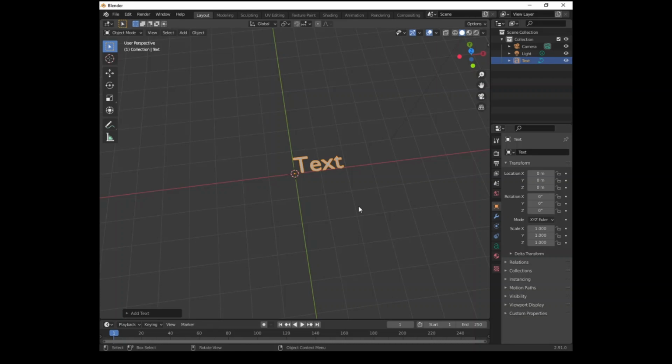Now to edit the letters, say something like Blender, we will switch to edit mode and then you can see the cursor there. If we press backspace, we can erase the 3D text. Now basically this is like typing in a Word document.